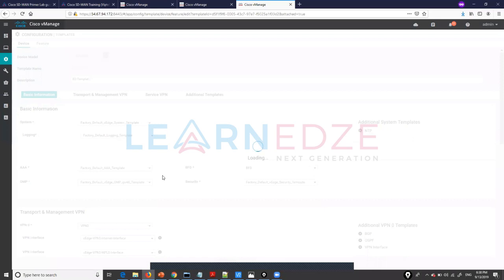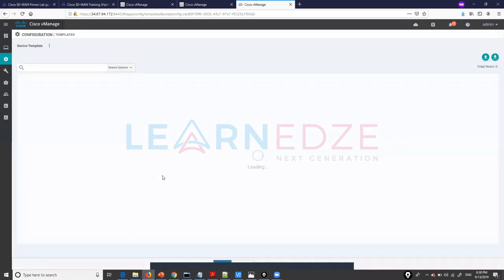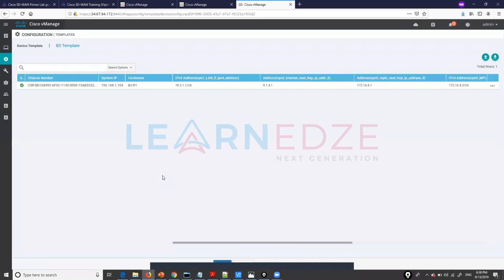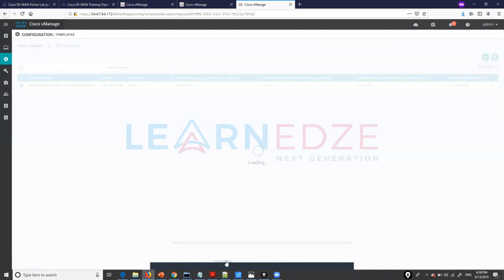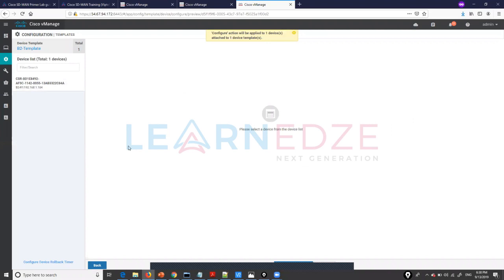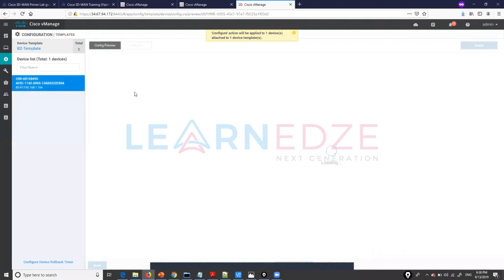Let us update. If you want to look into what CLI commands are being pushed, you just need to click on a device to see the config preview.